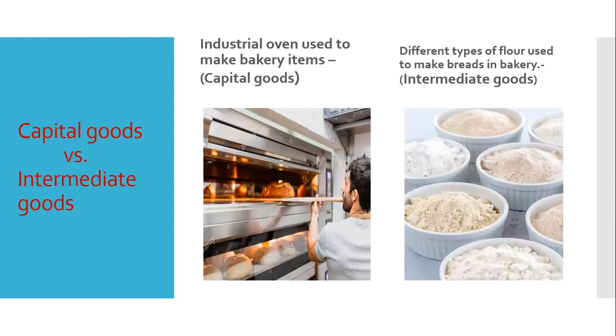But here you see different types of flour used to make bread in a bakery. This flour is transformed. It changes its texture when it gets mixed up with bread or bun, that is, when bakery items are prepared using this flour. So this is transformed, and this is an intermediate good.